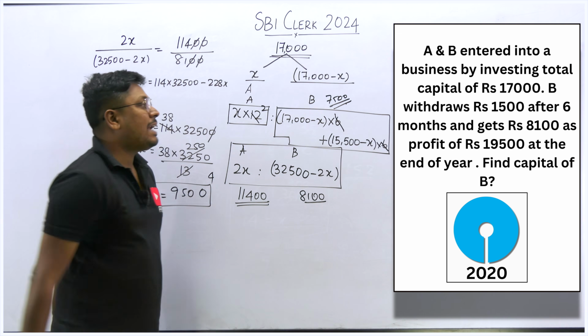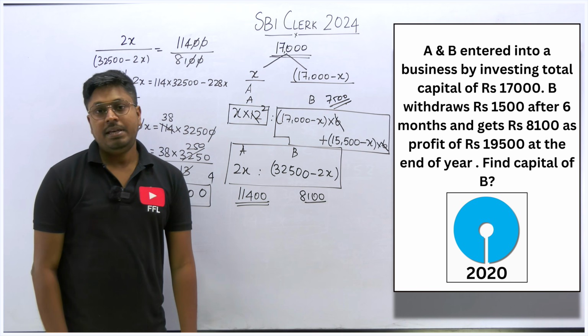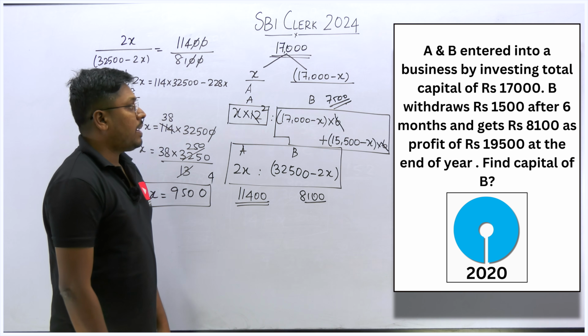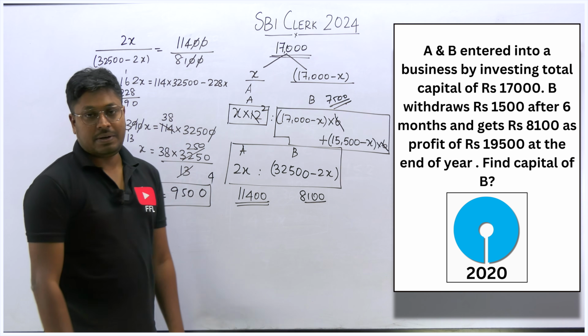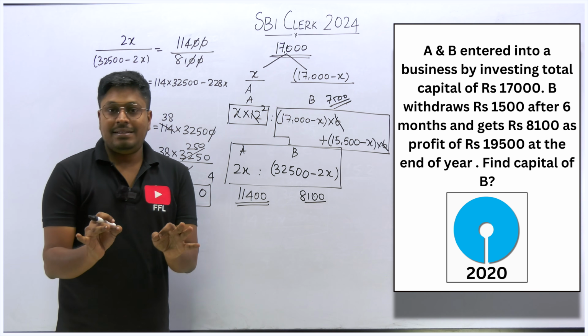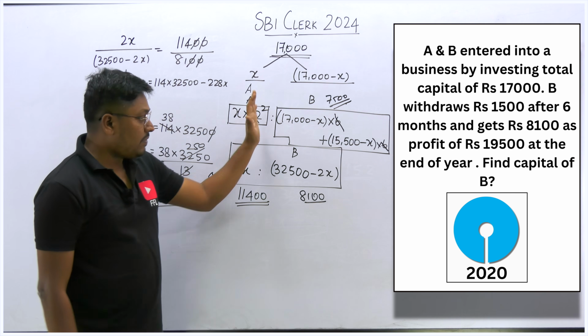Because they have asked only the capital of B, right? So the capital of B will be 7,500. So friends, easy or not? Very easy. Don't think that it is a difficult question.